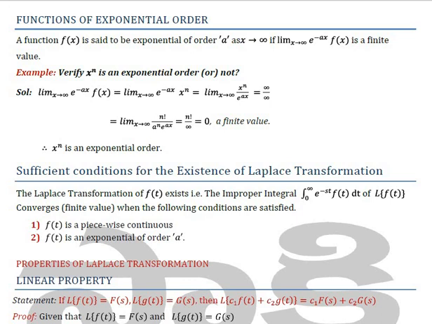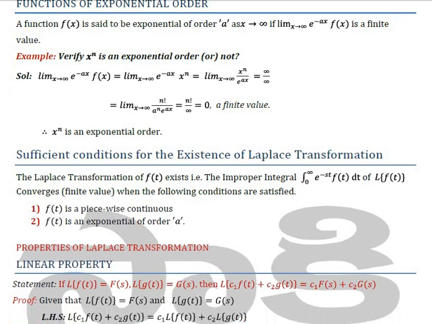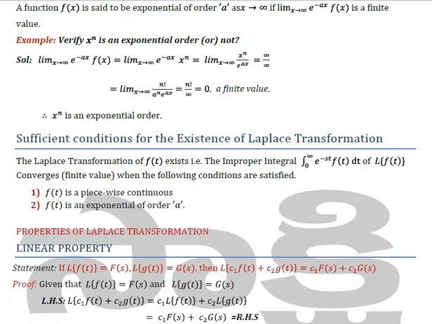Then what are the sufficient conditions for the existence of the Laplace transformation? The Laplace transformation of f(t) exists, that is the improper integral from 0 to infinity of e to the power minus st into f(t) dt converges, when the following conditions are satisfied. What are the conditions? The function f(t) is a piecewise continuous function, and the function f(t) is of exponential order a.